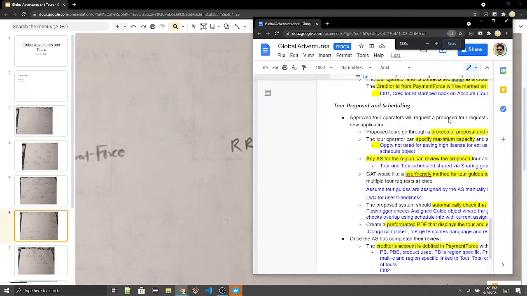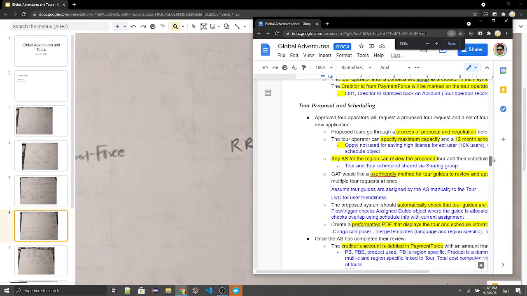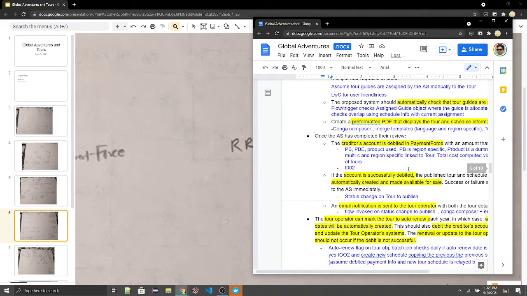So let me make this a bit bigger. All right, so that's with this I002.